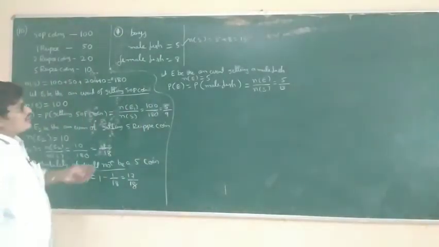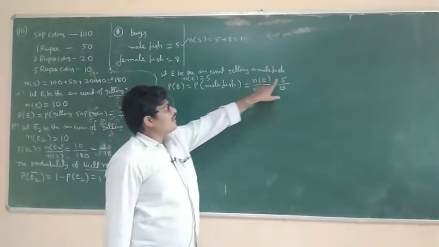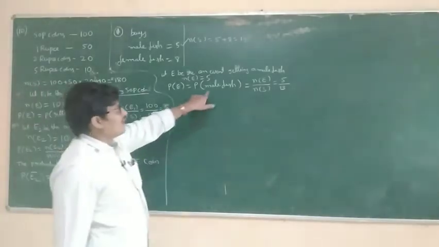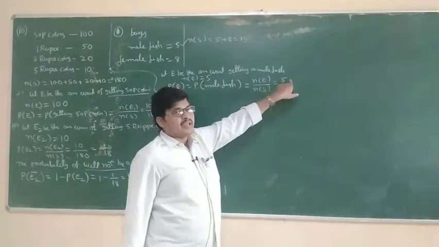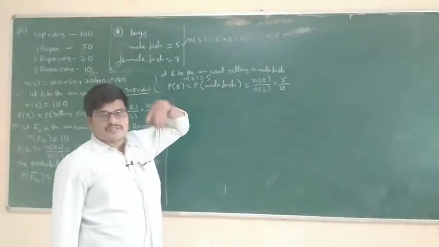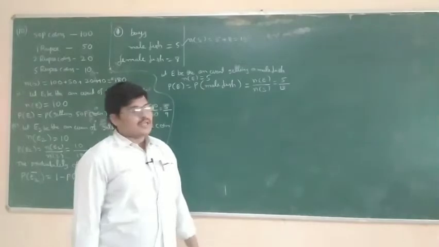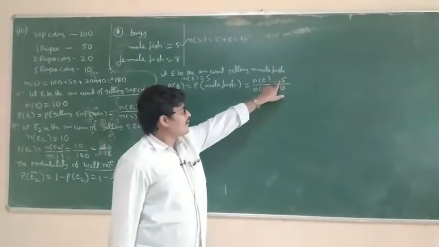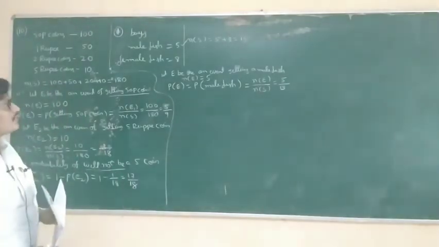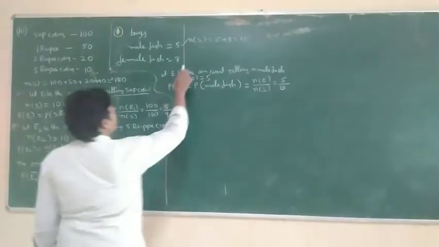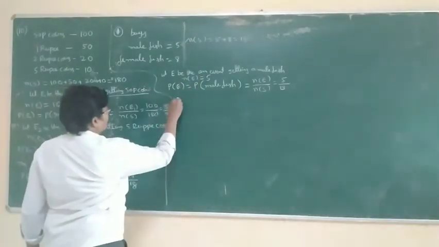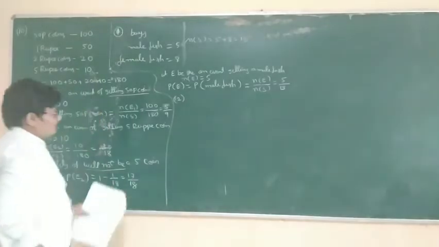Okay, so this is the probability of male fish. How many male fishes? 5 by 13. The male fish taken from totally male fishes. Female fish taken from female fish. So male fishes are 5 by n of S, total fishes. Okay. This is the 11th problem. Next, the 12th problem.